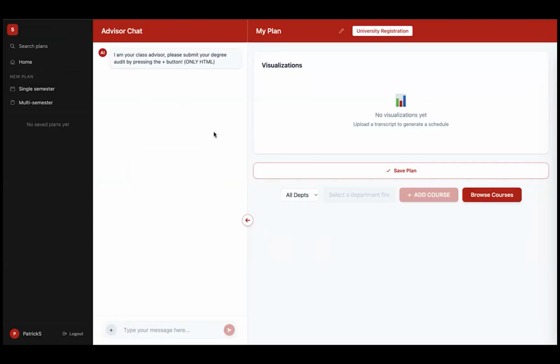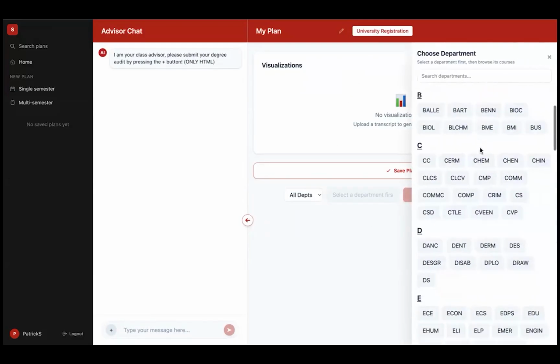This is where the user would be able to talk with the AI advisor and get recommendations for courses. On the right side, this is where we have the actual schedule visualization, where you can see how your schedule is being built out and click to get information on the courses. We have a few other things here. We can add courses down here. This is where we can actually browse courses. So we can look through departments and see courses.